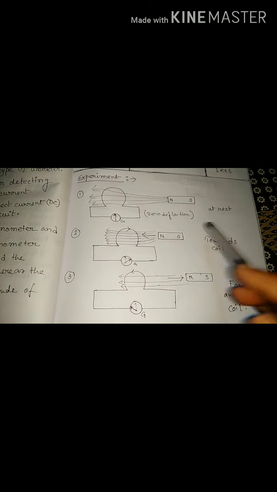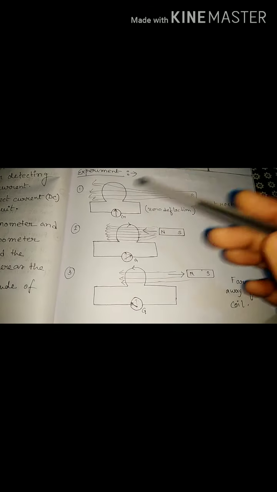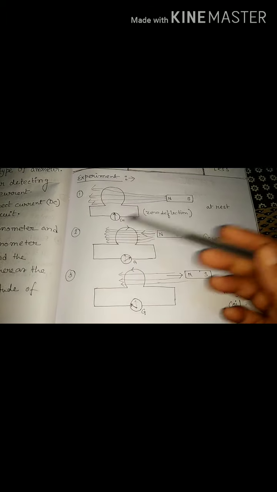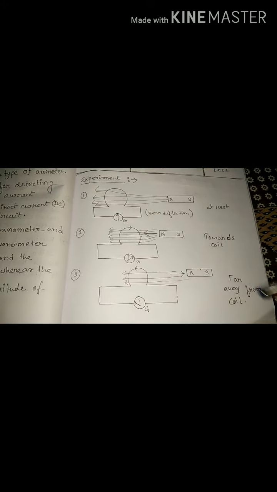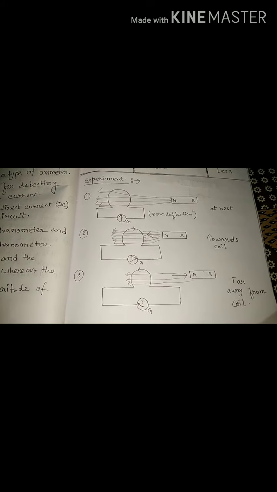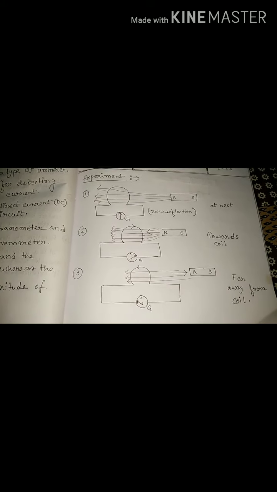So from this experiment, we conclude that because of the change in magnetic field, a current is induced in the coil, and this total procedure of inducing current in a closed circuit, or in a closed coil, is called electromagnetic induction.